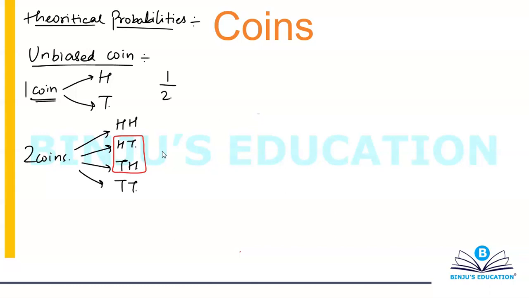Now at least one head basically means one or more than one. Okay, so I know that my total number of outcomes is 4. I just need to calculate the favorable number of outcomes. So I want at least one head. So 1, 2, and 3. So my answer becomes 3 by 4.